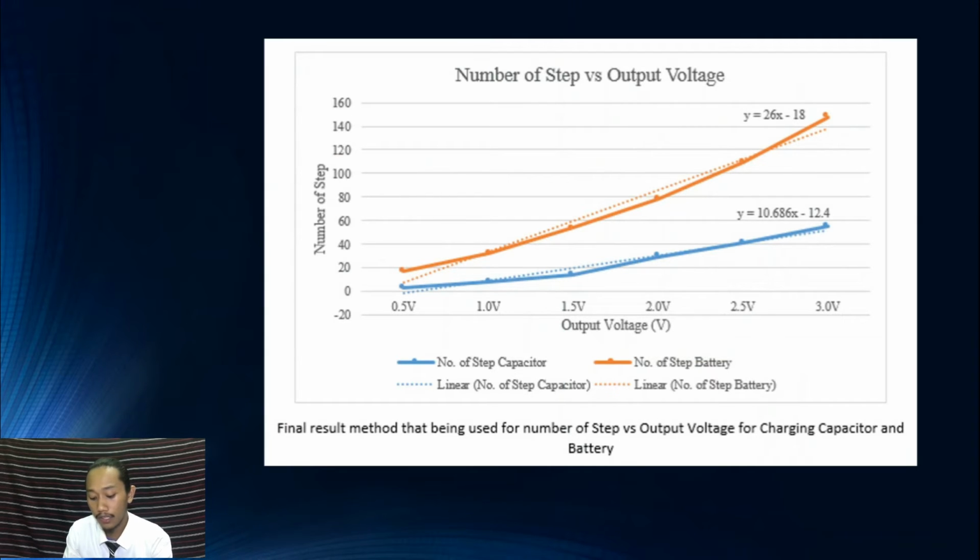Why is this different? Because of the size of the storage. The bigger the battery, the higher the number of steps needed to charge the battery.